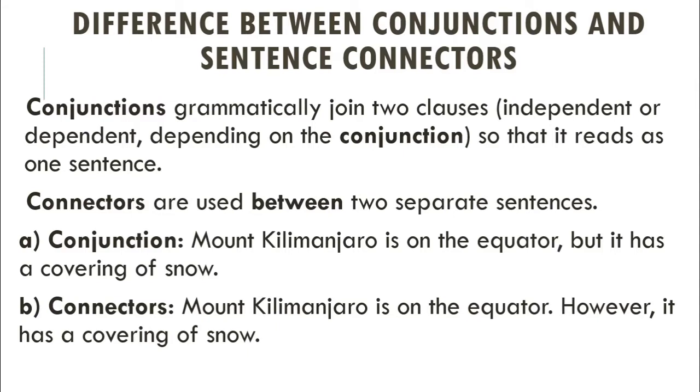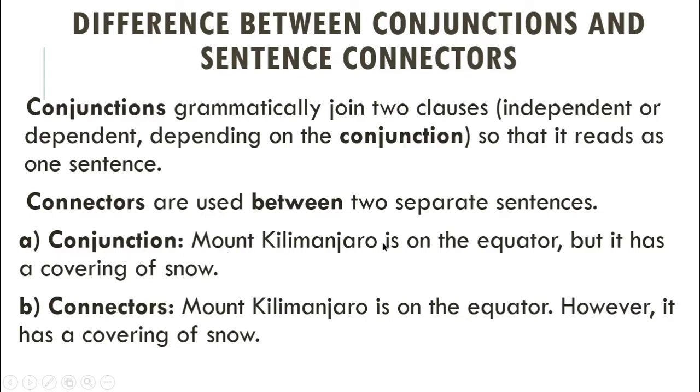Conjunctions are used within one sentence, and conjunctions are used to join two sentences to make it one, and connectors are used between two separate sentences. So I'm making you understand with this simple example.